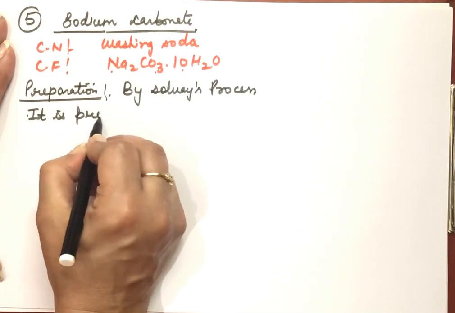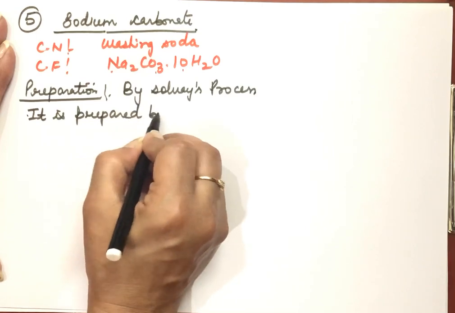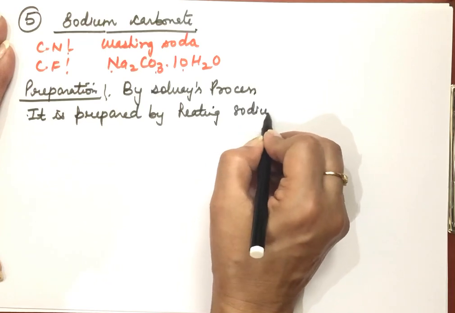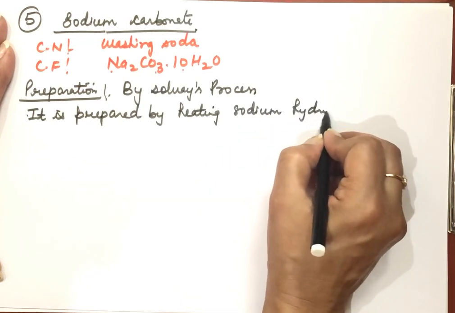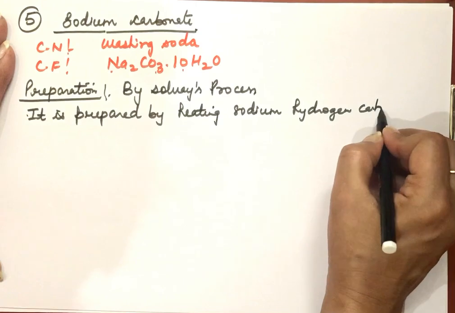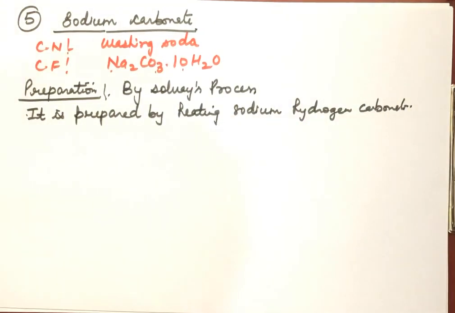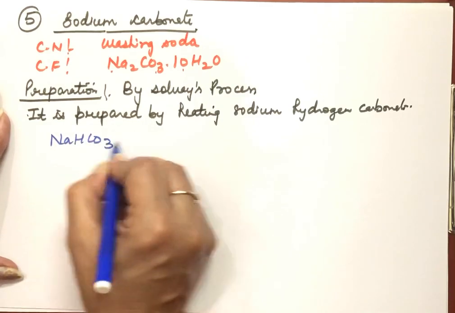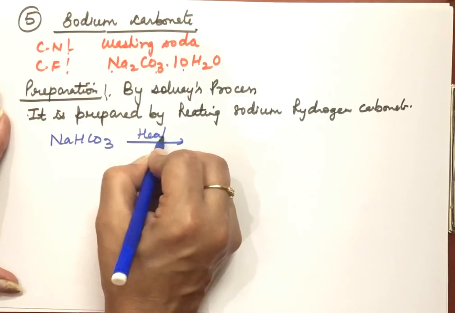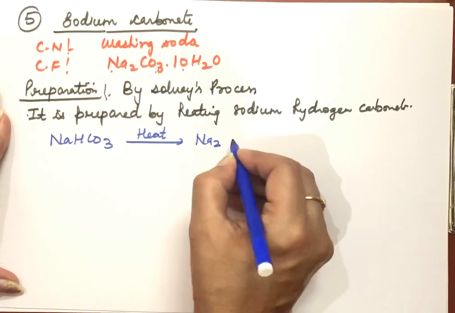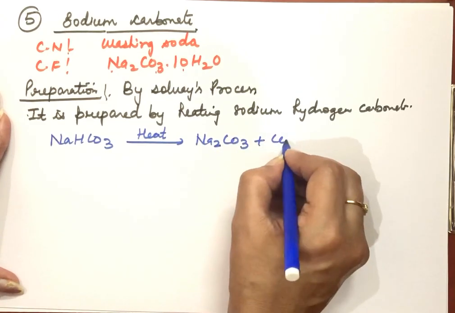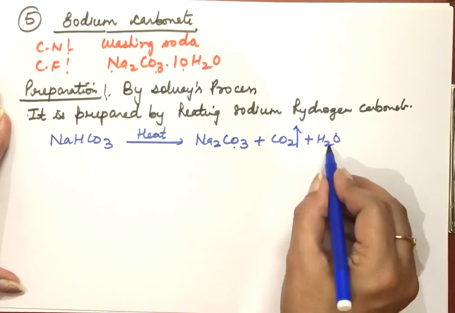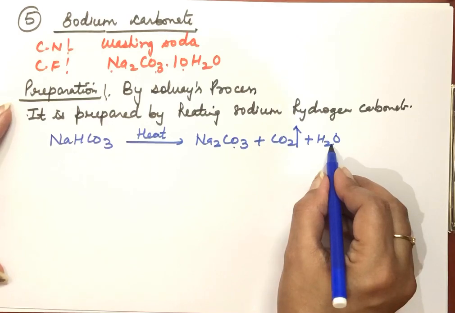It is prepared by heating sodium hydrogen carbonate that we get first in the Solvay's process. So when we heat NaHCO3, as we have done, it will decompose to form sodium carbonate, carbon dioxide and water. So carbon dioxide will evolve, and what is left? Sodium carbonate and water solution is left.